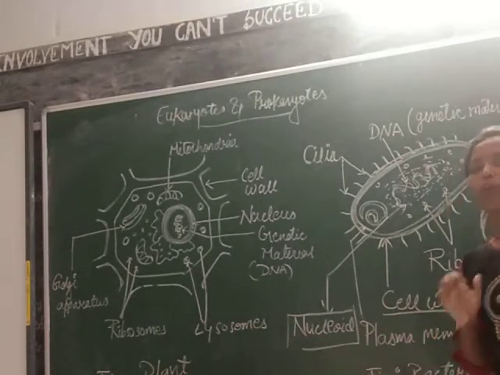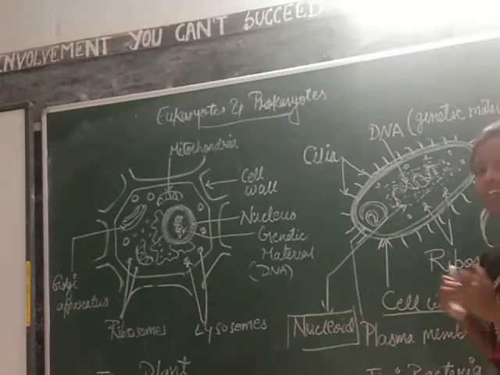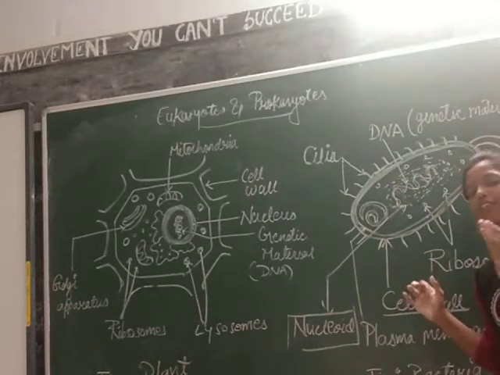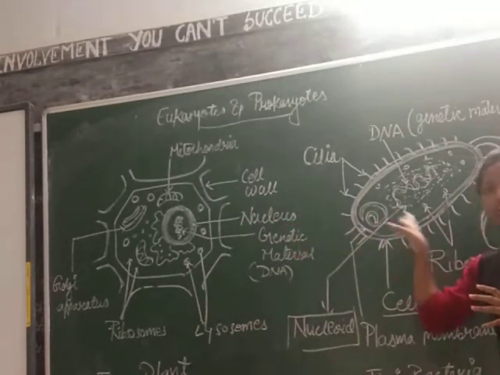Membrane bound or not, no well organized organelles are present in the single celled organism. So this is the basic difference between the multicellular cell and a single cell.